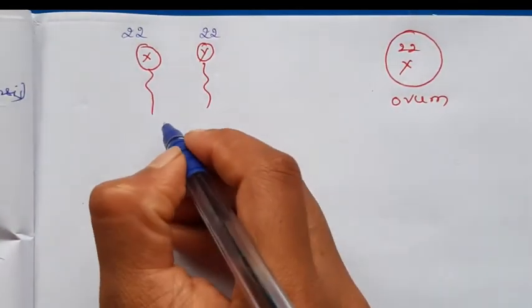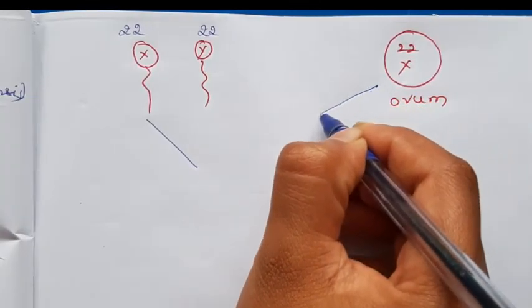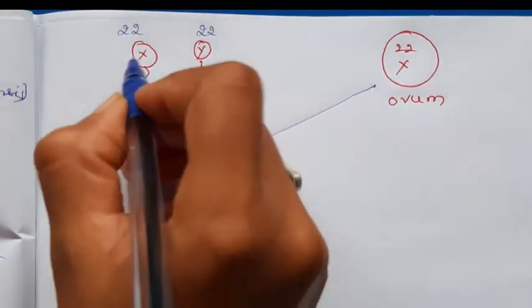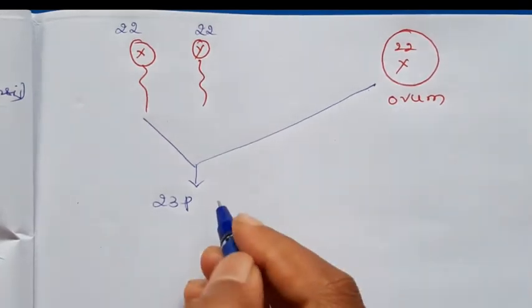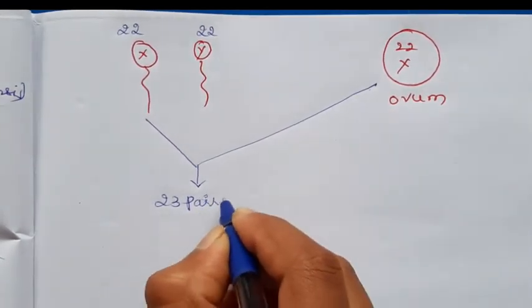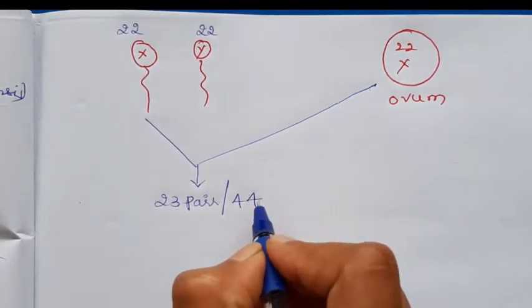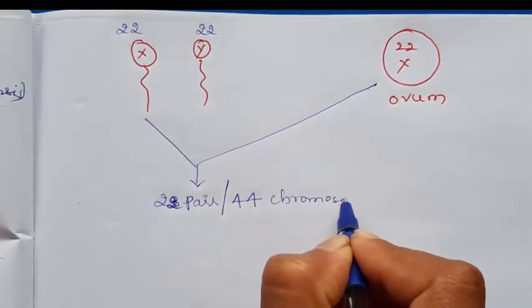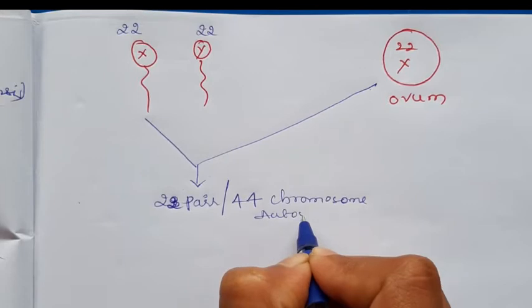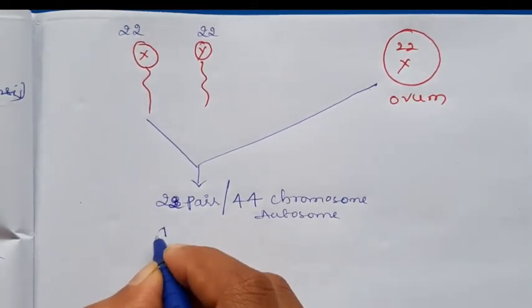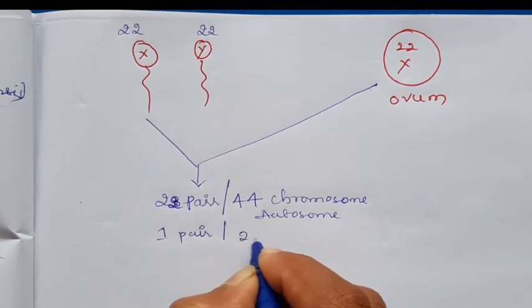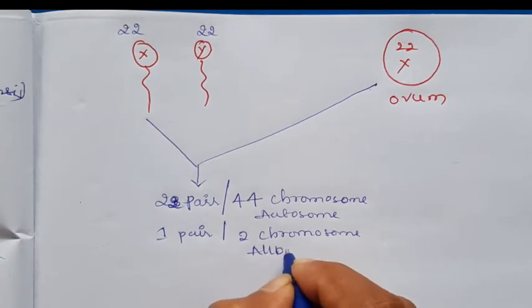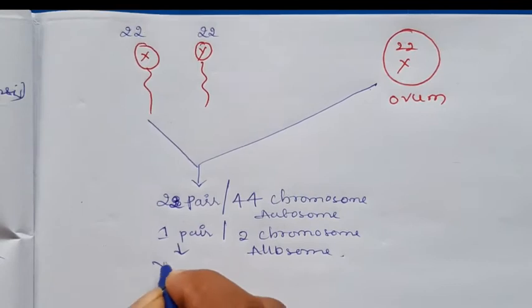When the X sperm fuses with the X ovum, N plus N forms a 22 pair, or 44 autosomes, plus 1 pair, or 2 allosomes. The allosomes are XX.